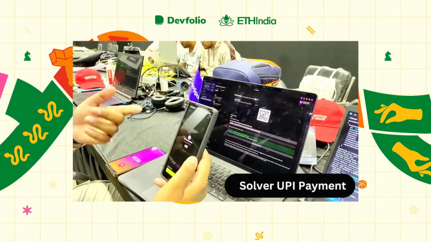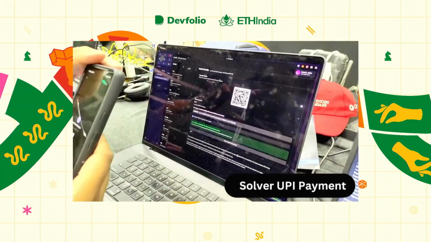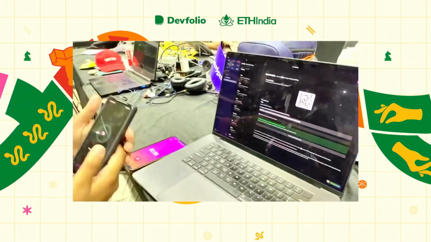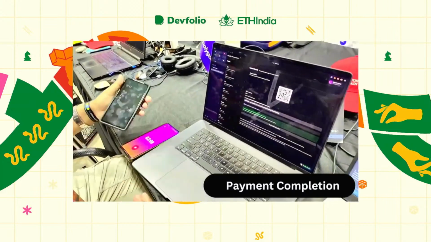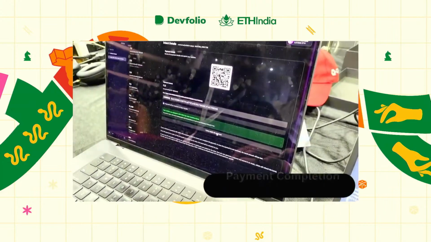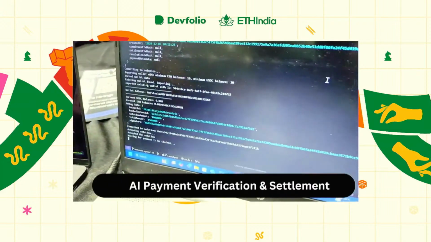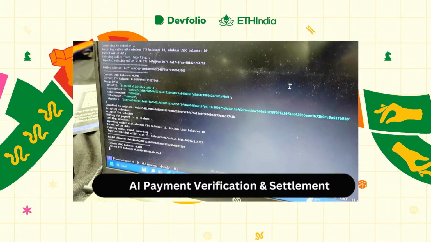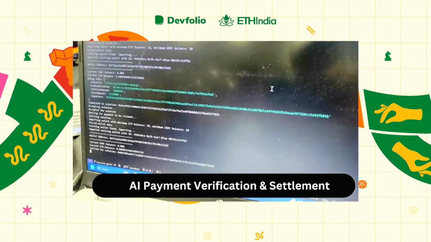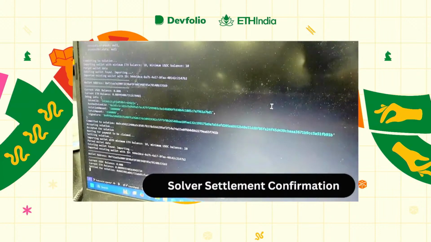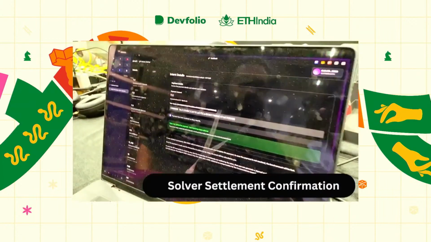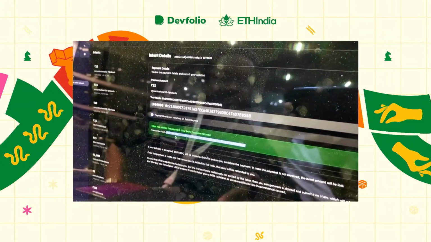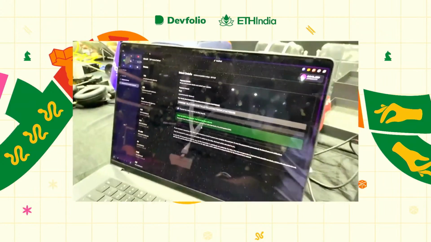This can happen in the case of UPI by manually scanning the QR code, and over here I do the payment, and the UPI payment is actually received. So because the UPI payment is made, I'll click I have made the payment, to which the AI agent will verify that the payment has been made, and then it will settle the transaction. Now that the transaction has been settled, we can see that the taker has settled the payment and the bond has been refunded. We get a transaction hash showing the actual transaction which has happened. In this case, demo for zkRail.